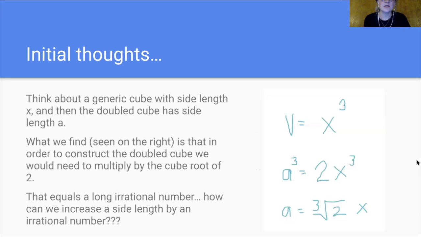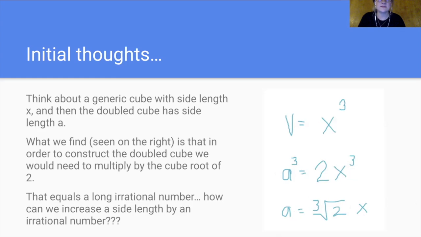So initially, if we think about a generic cube, imagine that it has side length x. We have the volume of that cube equaling x cubed. Now let's name the side length of the double cube as side length a. What we find is in order for this problem to be true, a cubed must equal 2 times x cubed because we want to double the volume. So to simplify this, we take the cube root and we get side length a equals the cube root of 2 times x. That's where we run into a problem.